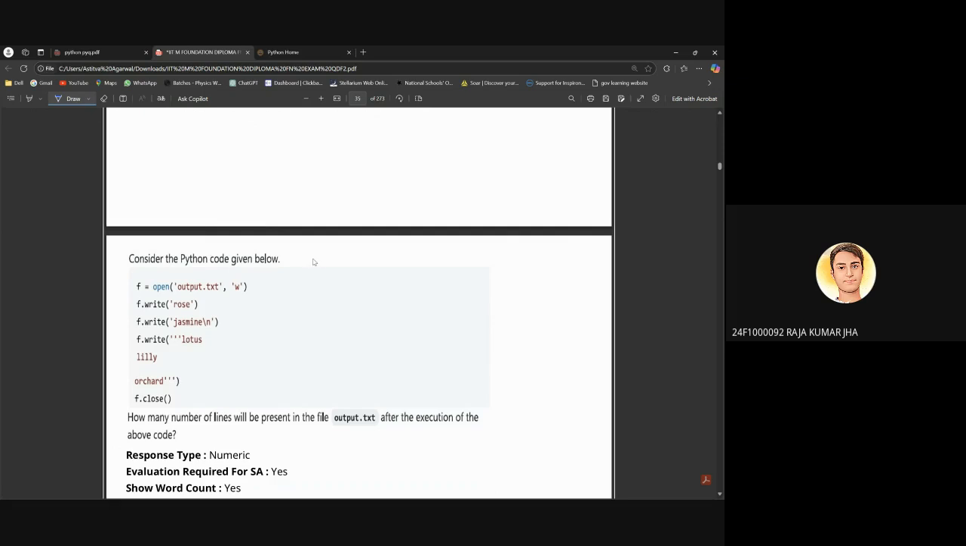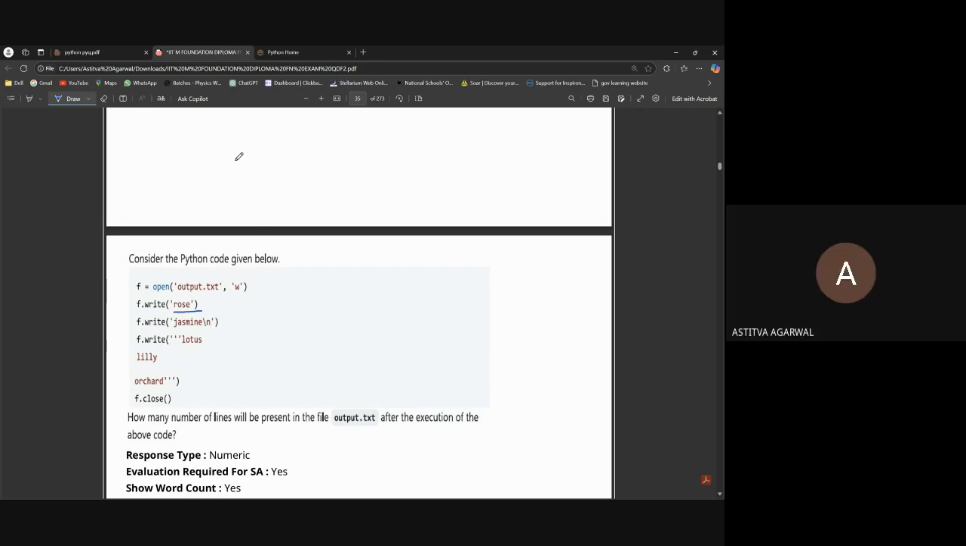Maybe five lines. How? Explain first. Is it rose and Jasmine? I guess four lines, because after rose there is no backslash n, so Jasmine will just be appended. Yeah, four is there.